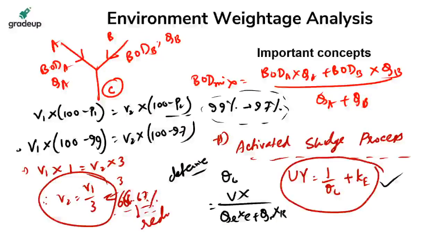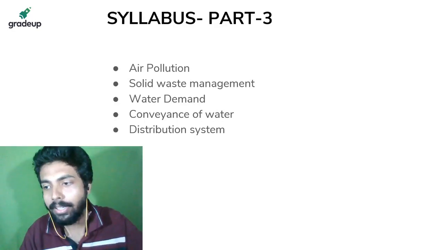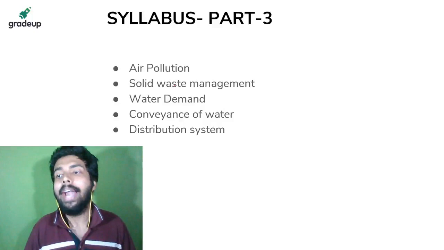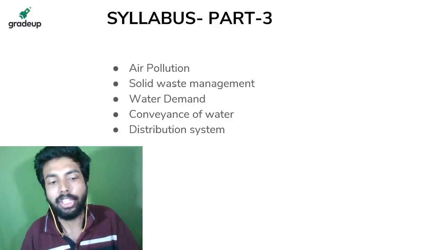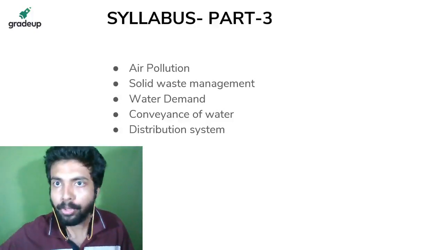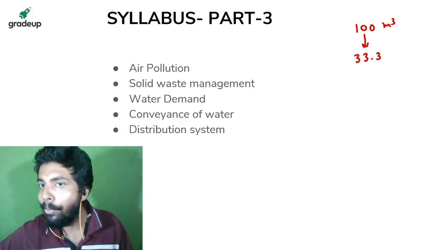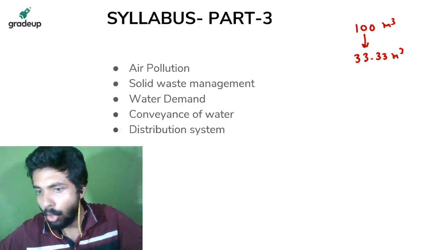66.67% is the reduction in volume, and it has become the original volume as 33.3%. Original volume का 33.3% ये बन चुका है. Okay, and it caused a reduction of 66.67%. Understood? Suppose मैं बोल रहा हूँ पहले 100 मीटर क्यूब था वॉल्यूम, now it had become 33.33 मीटर क्यूब, right? V1 by 3 हो गया था.